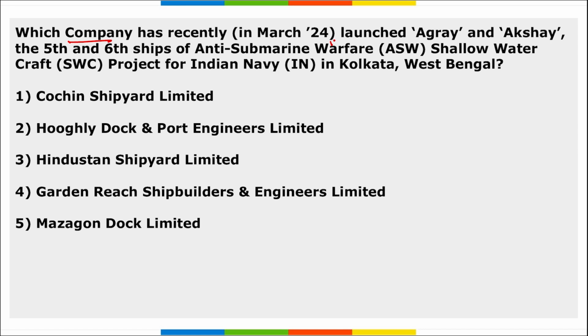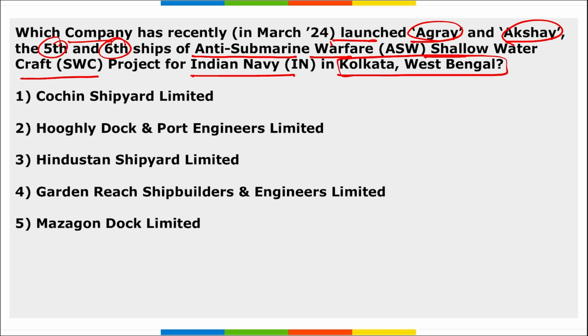Next, which company has recently launched Agray and Akshay? So Agray is the 5th and Akshay is the 6th ship of the anti-submarine warfare shallow watercraft project of the Indian Navy in Kolkata, West Bengal. This was launched. Now the question asked here is which company has launched Agray and Akshay? So it is GRSE, that is Garden Reach Shipbuilders and Engineers Limited. Correct, they have launched Agray and Akshay, the 5th and the 6th ship of the anti-submarine warfare shallow watercraft project in Kolkata, West Bengal.